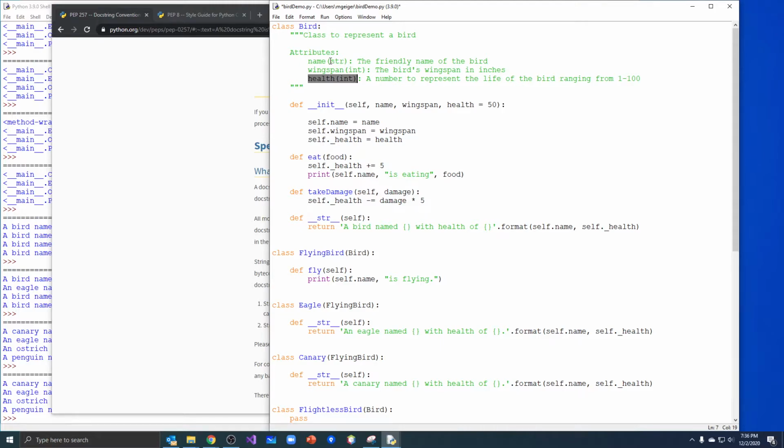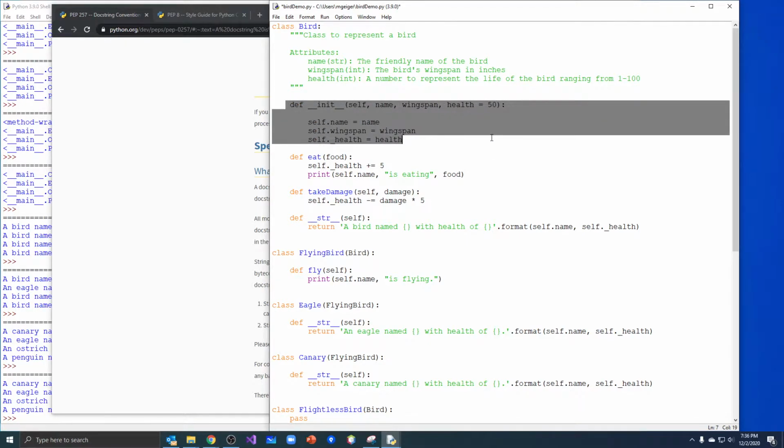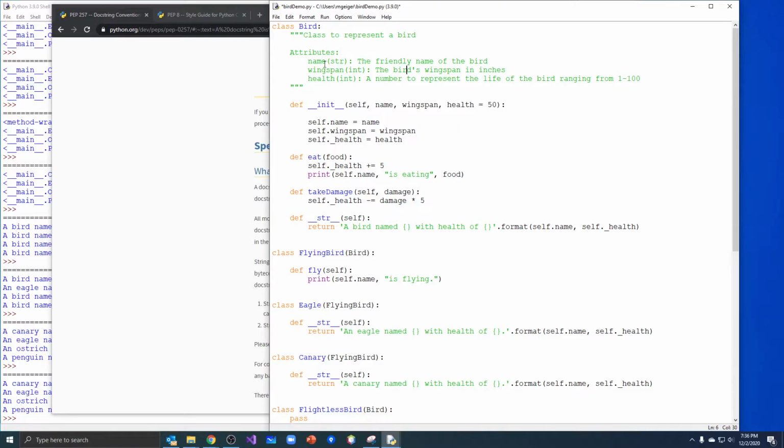Okay, and it's written in English. It's not code. We don't want to repeat code. Anybody can go down here and look at the code and figure out what it's supposed to be. This is our friendly documentation up here. So wingspan is an int, should give the bird's wingspan. And notice this, because it doesn't really say it down here, but I have it, wingspan in inches. And when I created the birds, I estimated. I have no idea the real wingspan of a penguin. I'm pretty sure eagles are about 6 feet, 72 inches. So I put 72 when I did that example.